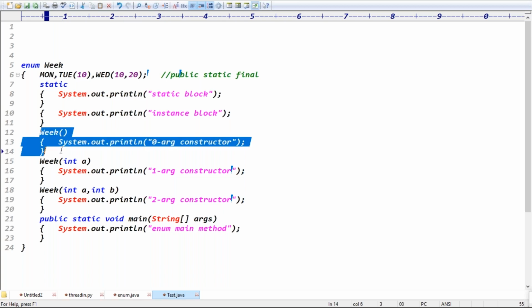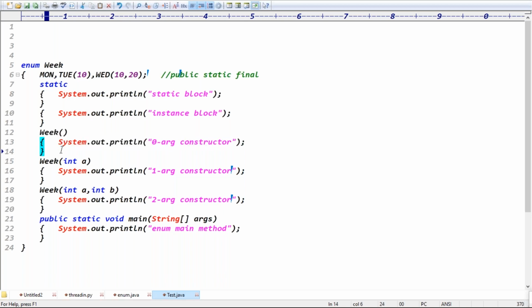The corresponding constructor executed, right? Before the constructor, which block executed? Yes, a constant is an object internally. First the instance block executes, right? Exactly. In this case, what output do we have now? Guys, in this case, what is the output? Take your time. Just tell me the output first.